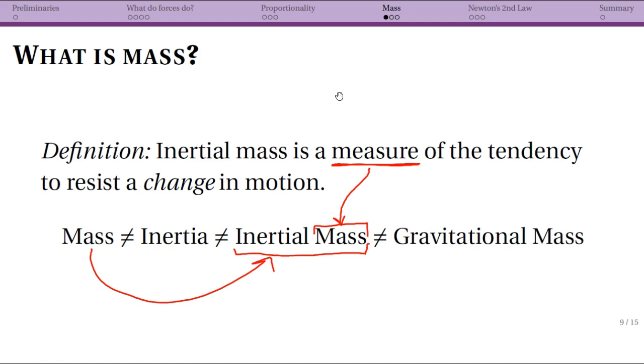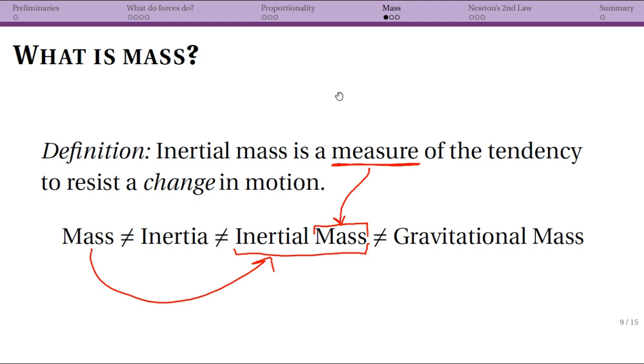So inertia is the idea that an object in motion resists a change in motion. So we can talk about inertia as that property or that idea. And mass is basically saying, well, let's give it a number. So we'll talk in a little bit about what this actually means.